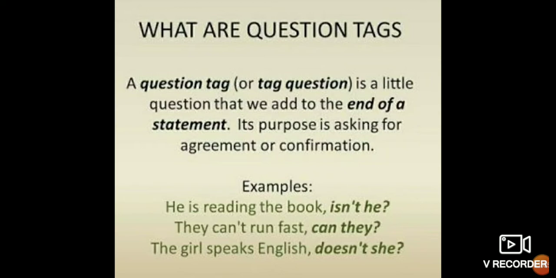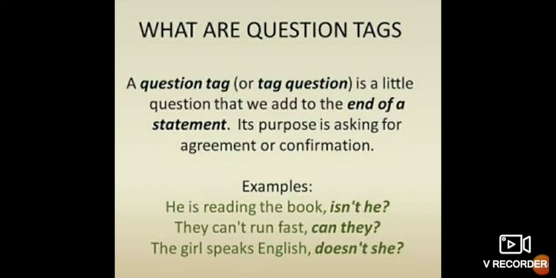Now see, he is reading the book. He is reading the book, isn't he? Now here we will see the rules. When we see the rules, it will be clear that the small question tag here is "isn't he?" "Isn't he" is the small question tag we have added in this sentence.